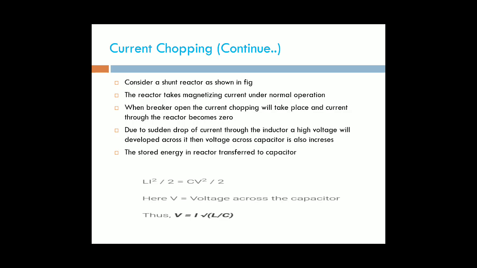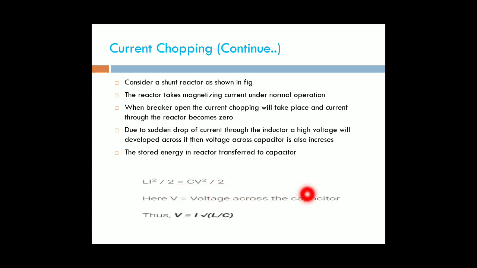Next, the stored energy in the inductor of the reactor is transferred to the capacitor. Mathematically, it will be expressed as Li square by 2 equal to Cv square by 2.